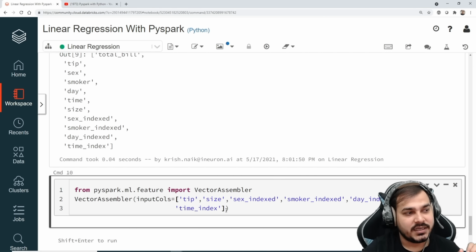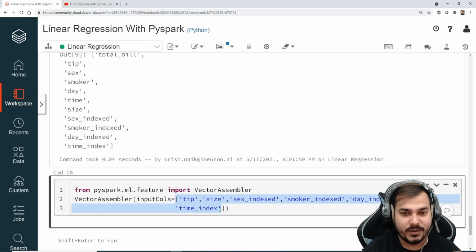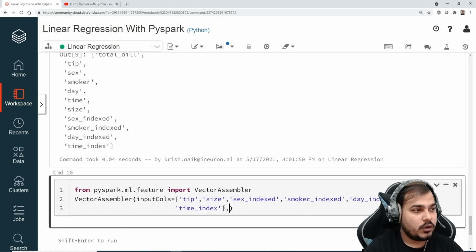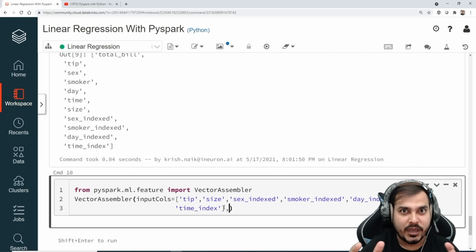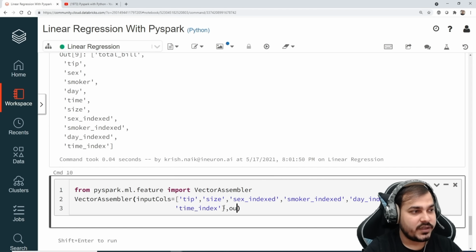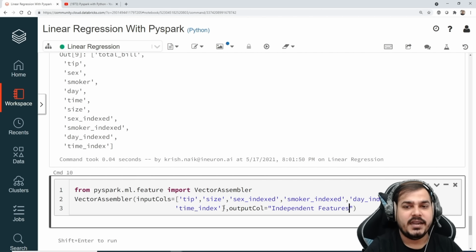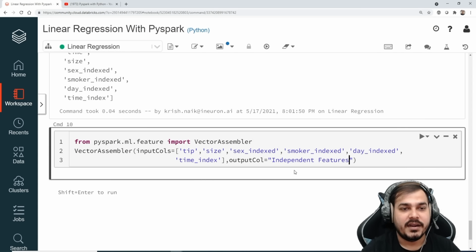And with respect to this, now remember this will be grouped together, and I also have to say that if this is grouped together, let's create a new feature and name this entire group. Okay, so here I'm just going to say output column is equal to, and here I'm just going to specify these are my independent feature. So I'm going to name this entire thing as my independent feature. Pretty much simple.